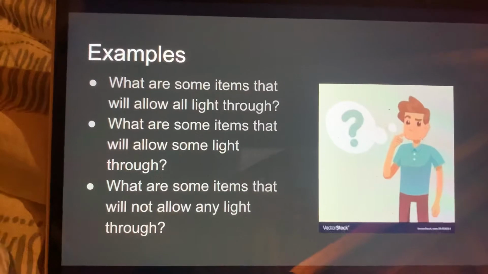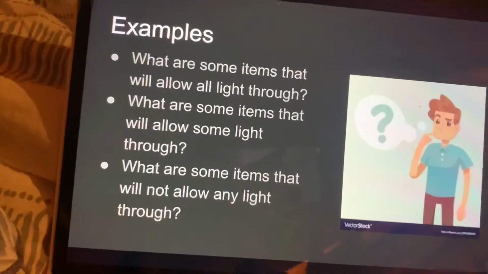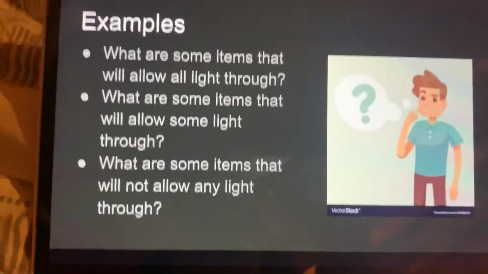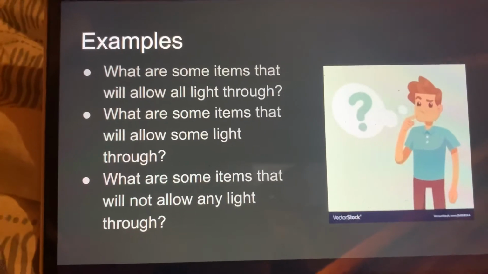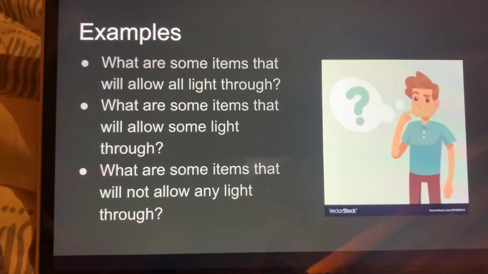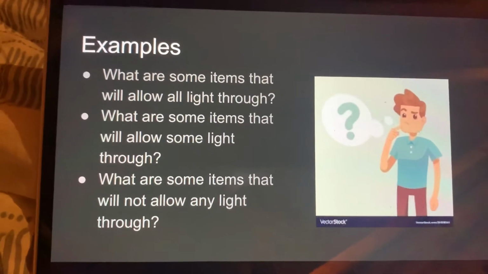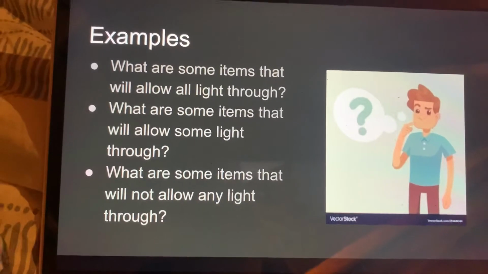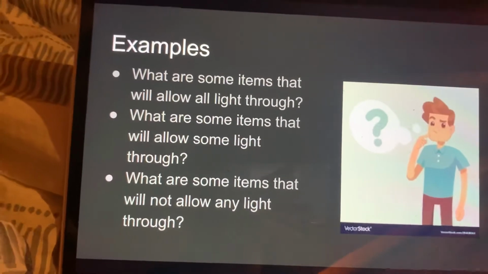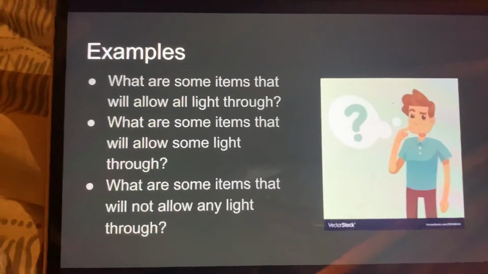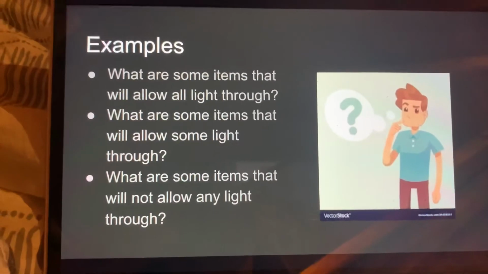The next question will be one that students may have more trouble with. They may not, but if any of these 3, this will be the one that they struggle with. And the question is, what are some items that will allow some light through? Some students may struggle with this, just because these items, they may not realize only let some light through without doing the experiment, but later in the activity, they will be able to experiment with this.